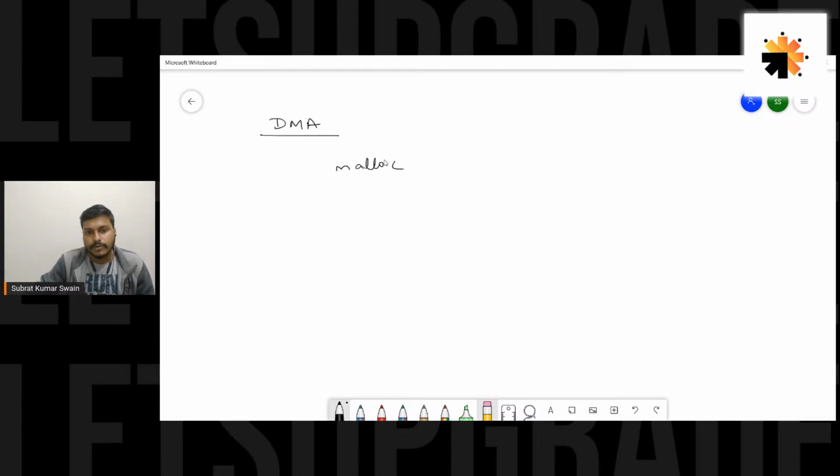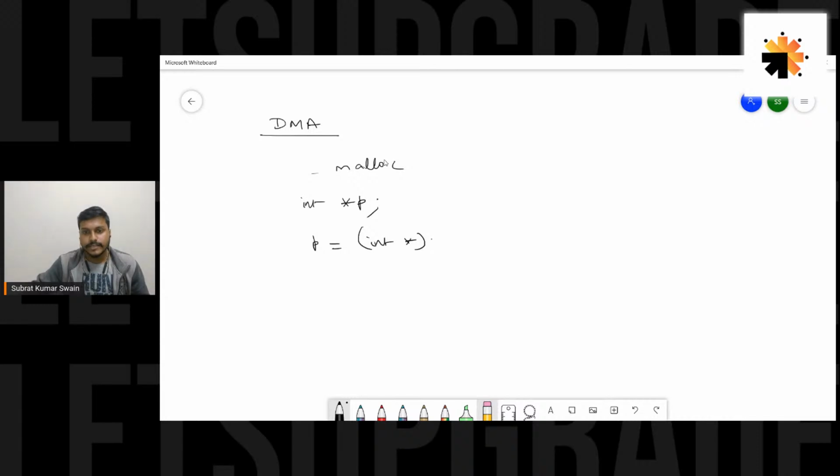Here we have to typecast it. Let's say I have a pointer int star p, and I want to make this p point to an integer. So basically I want memory for storing an integer variable. Obviously I need 4 bytes of memory, right? So how would we create it? We will write p equal to int star. Why int star? Because I need to store an integer, so I need a pointer pointing to an integer.